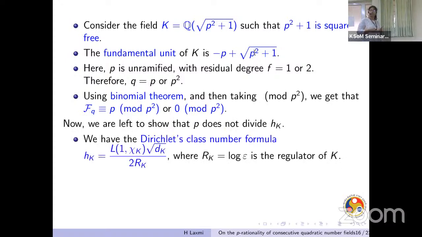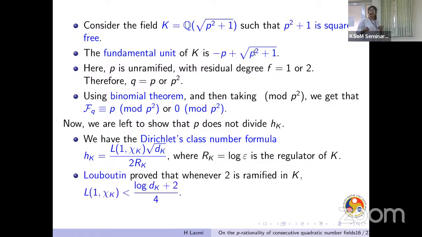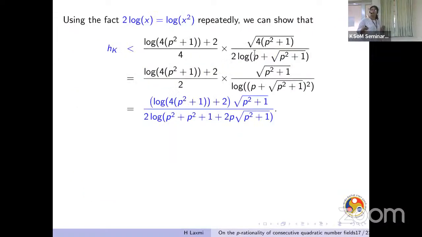So here in this case, we'll be using Dirichlet's class number formula and Louboutin's bound for L(1, χ_K), which says that it is lesser than (log d_K + 2)/4 whenever 2 is ramified. So using the property of log, that 2 log x is log of x², and the previous inequality, we could show that the class number is strictly lesser than this fraction.